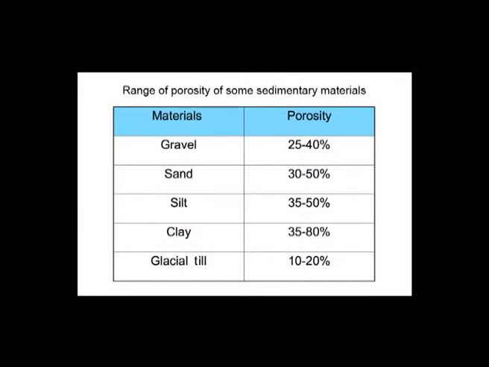Silt, particle size is becoming lesser and lesser, porosity is 35 to 50. Then comes clay, clay has porosity 35 to 80, clay is highly porous. Then glacial till, it has porosity between 10 to 20%. So, this is the list of materials and their corresponding porosity.